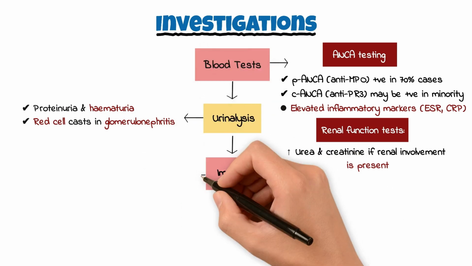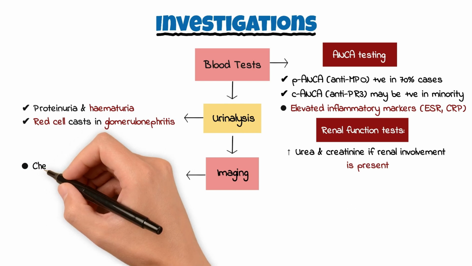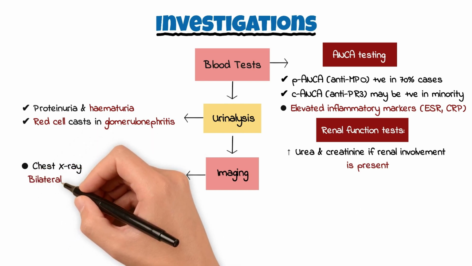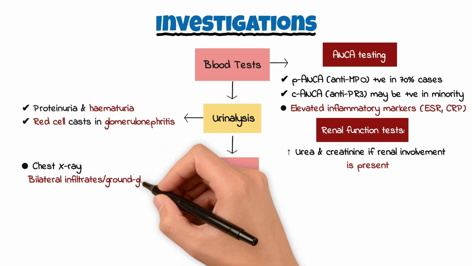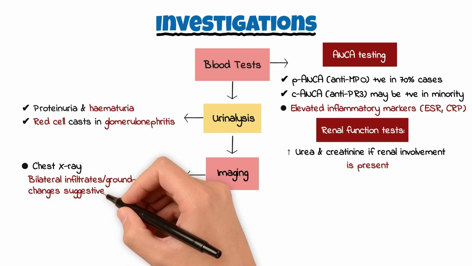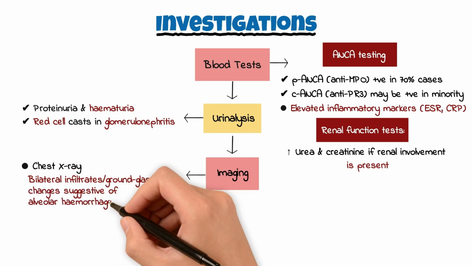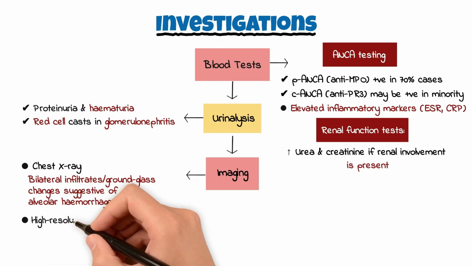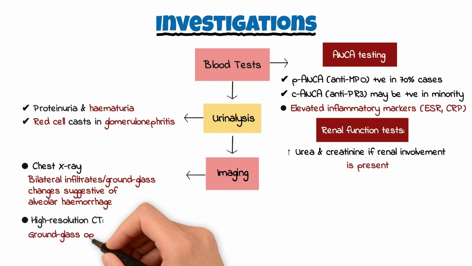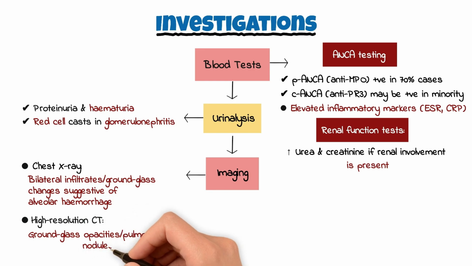Imaging. Chest X-ray. This may show bilateral infiltrates or ground glass changes suggestive of alveolar hemorrhage. High-resolution CT: ground glass opacities or pulmonary nodules.